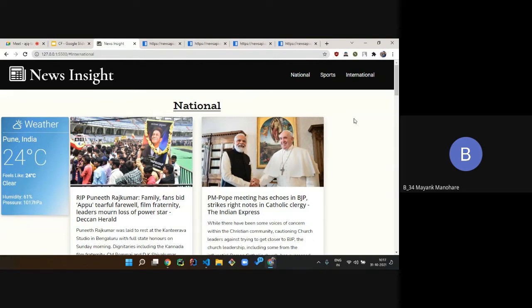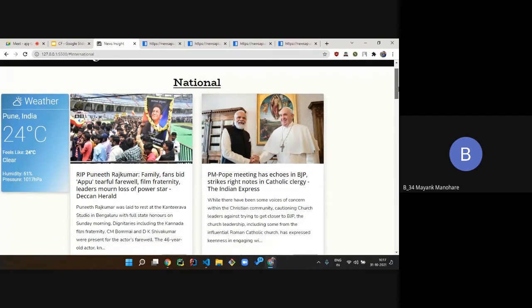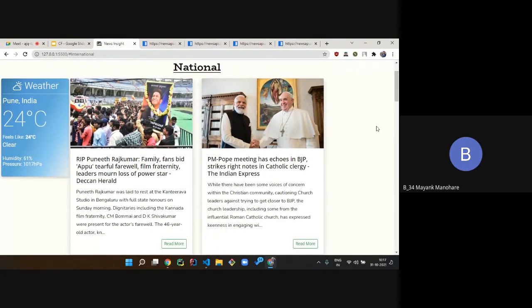We can see the temperature, humidity, and pressure, which is fetched from the weather API. You can also see the news card in which there is a news headline, some content, and a small read more button, which will be explained by Dhruv.